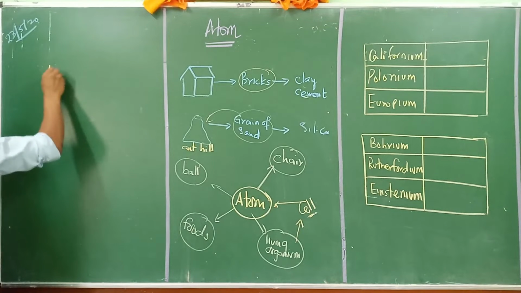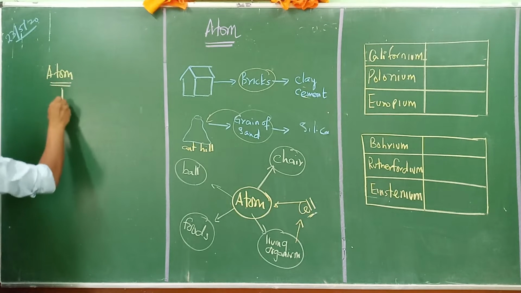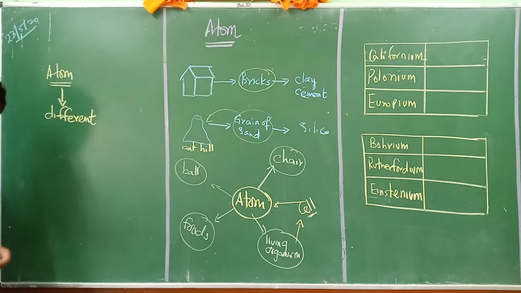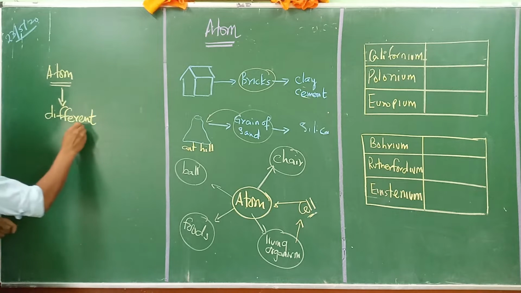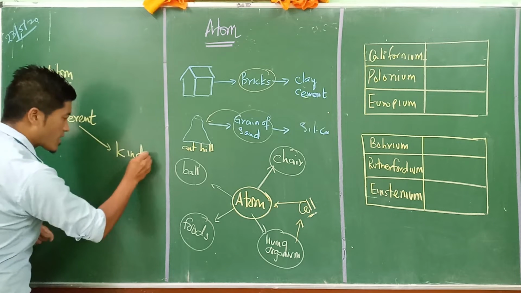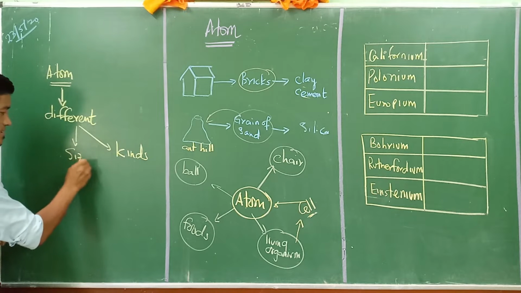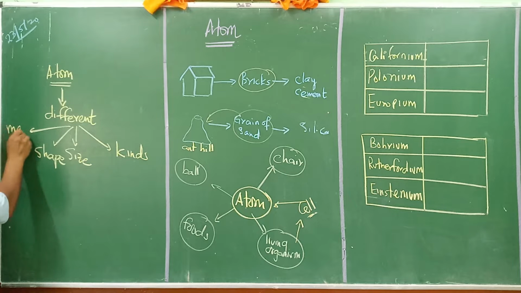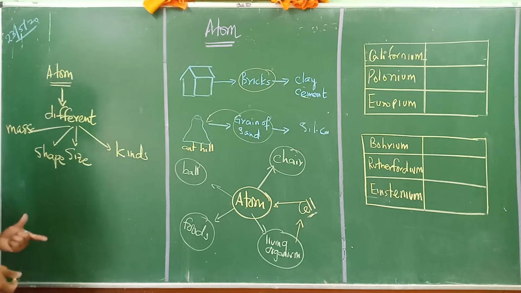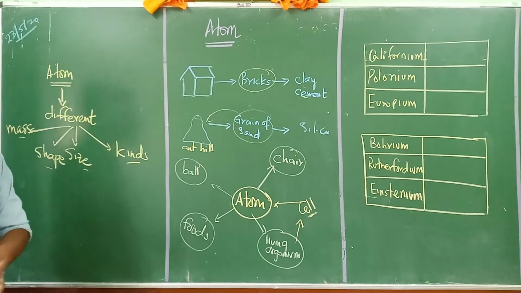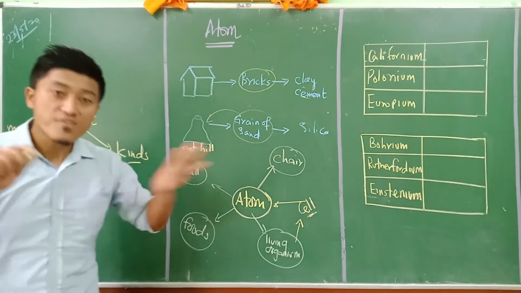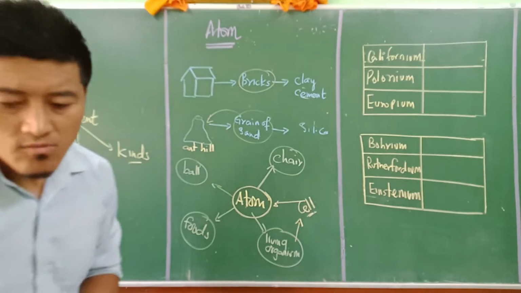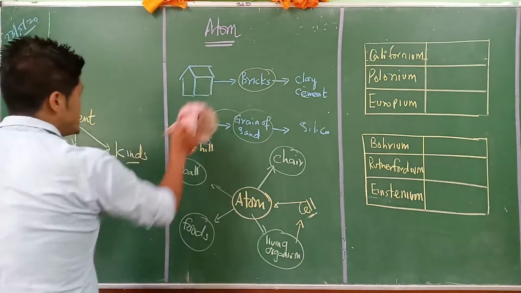So this somehow concludes that when we talk about atoms here, there are different kinds of atoms, which come in different kinds, sizes, shapes and masses. Understand? Due to these different kinds, sizes, shapes and masses, the living organisms and all matter come in different forms. Do you understand this particular thing here? So now, I will wipe this out first.